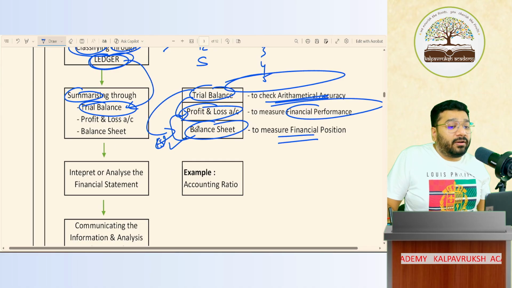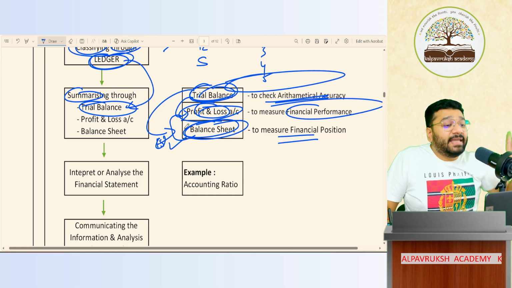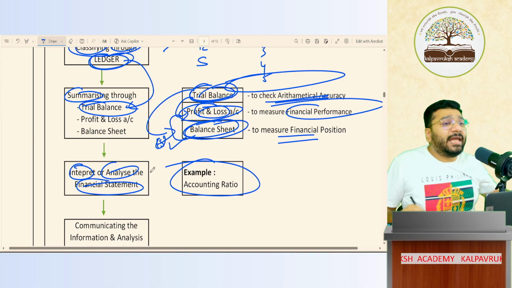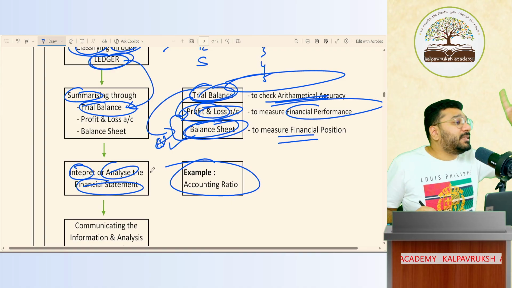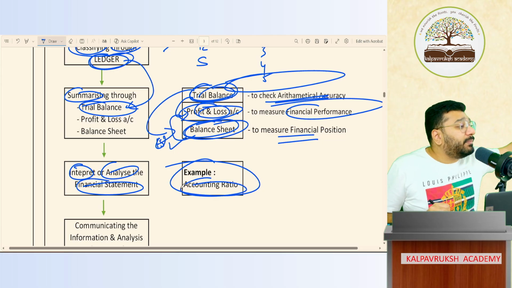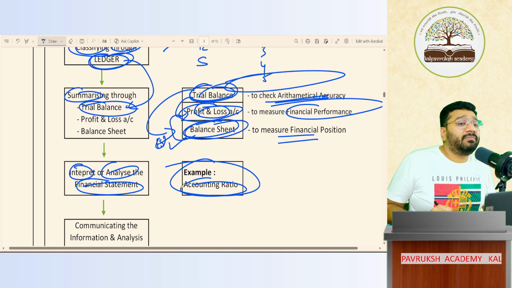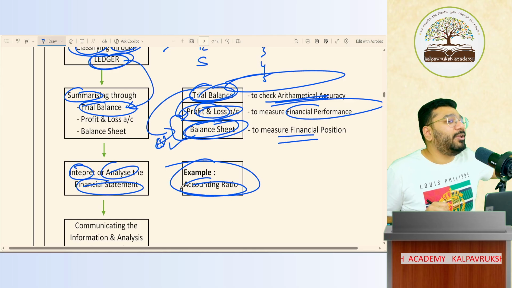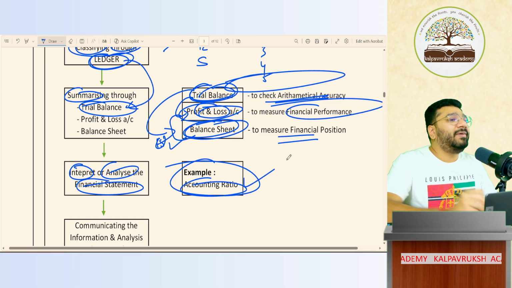So after your trial balance, P&L, balance sheet is over, the financial statement is ready. The next step is to interpret or analyze the financial statement. And this is there in your syllabus, not in 11th standard, in 12th standard. You have something called accounting ratios, cash flow statement, and tools of financial statement. Very well within your syllabus. I'm not teaching anything which is not there in your syllabus. So this will be covered in 12th standard.